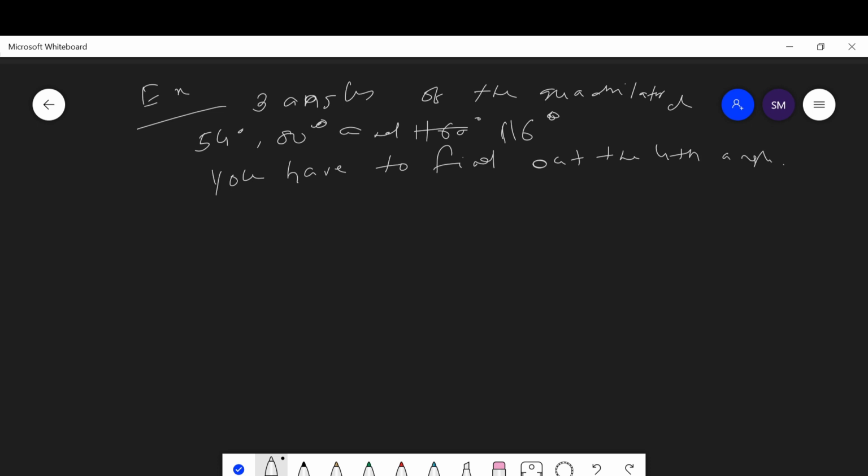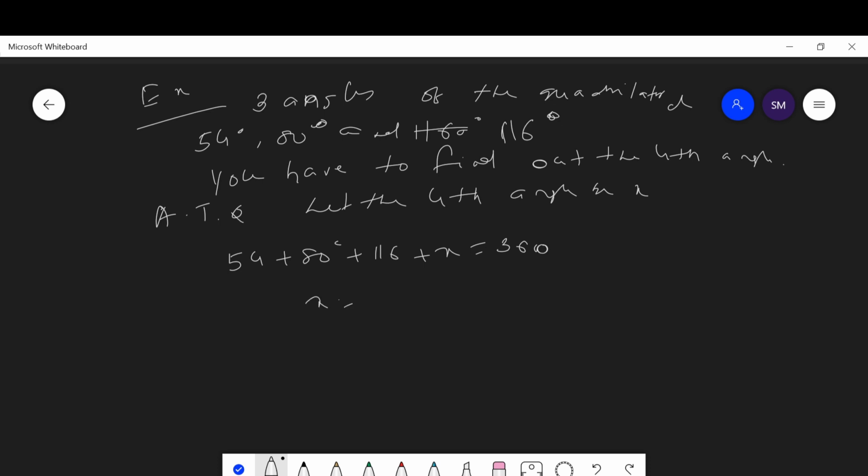You know that the angle sum property says that the sum of four angles in a quadrilateral is 360 degrees. According to the question, let the fourth angle be x. Then 54 plus 80 plus 116 plus x is equal to 360.